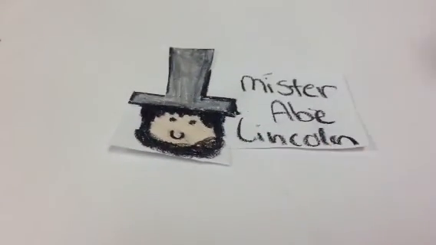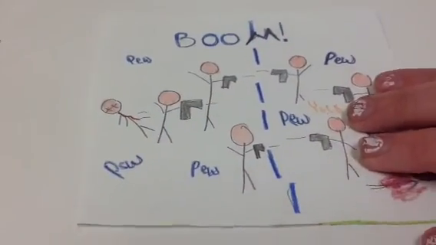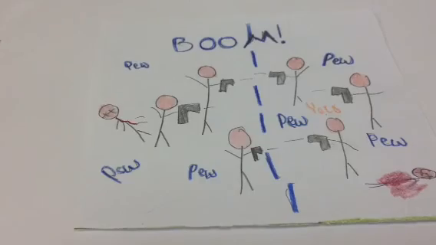Abraham Lincoln's election. The election of 1860 proved that the North and South could no longer get along. 11 southern states seceded from the Union, and the Civil War began. They were enraged that Abraham Lincoln had become president and were afraid that their culture would be ruined.